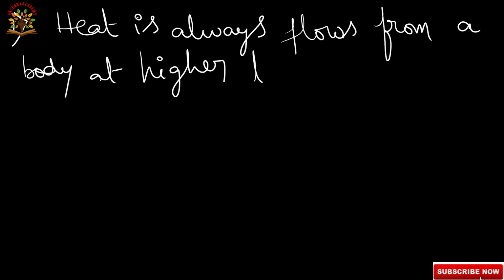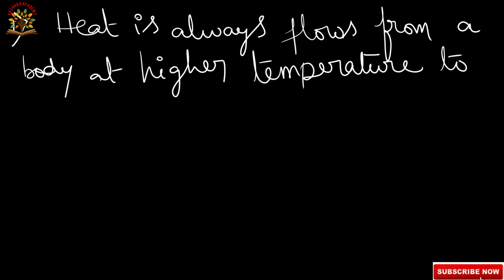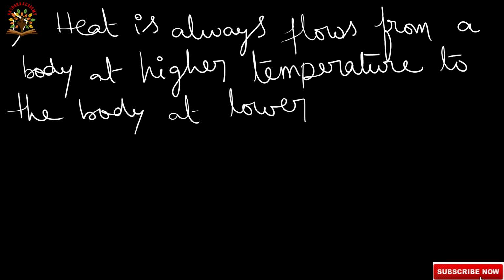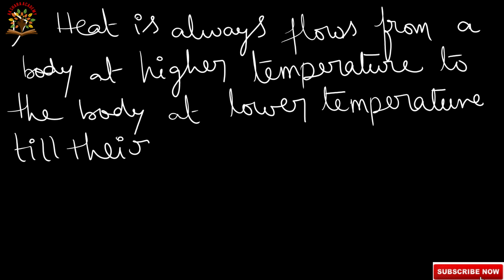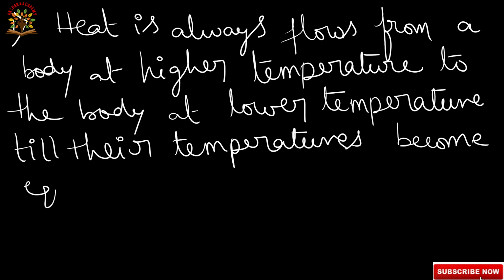Now, we will write the important points one by one. Heat always flows from a body at higher temperature to a body at lower temperature till their temperatures become equal. This is the first point.